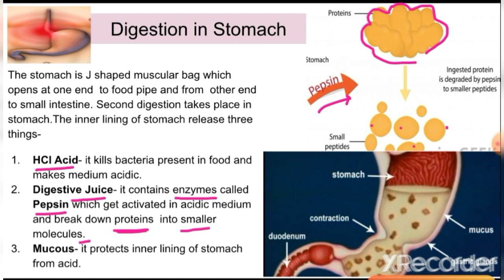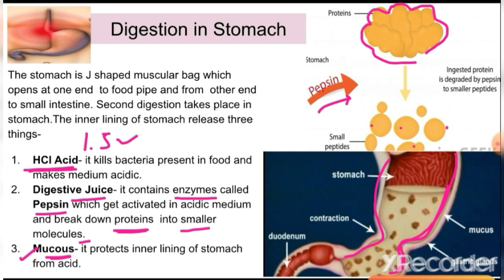Then the next function is of mucus. Now hydrochloric acid is very acidic, its pH is around 1.5. So this much acid, when released in our stomach, must affect the inner lining of the stomach. So this inner lining is protected by the mucus.